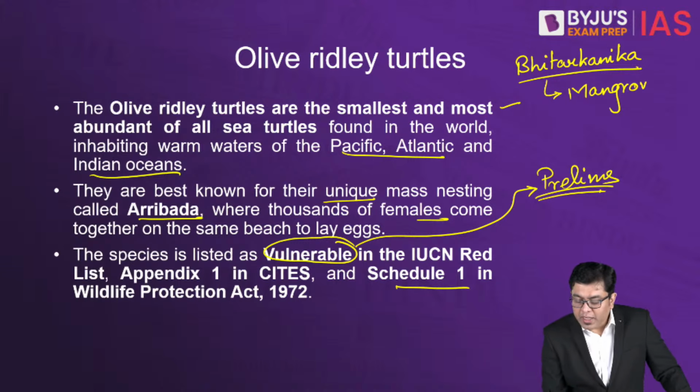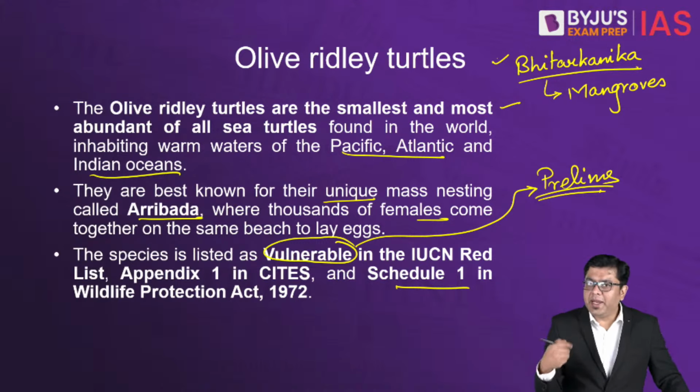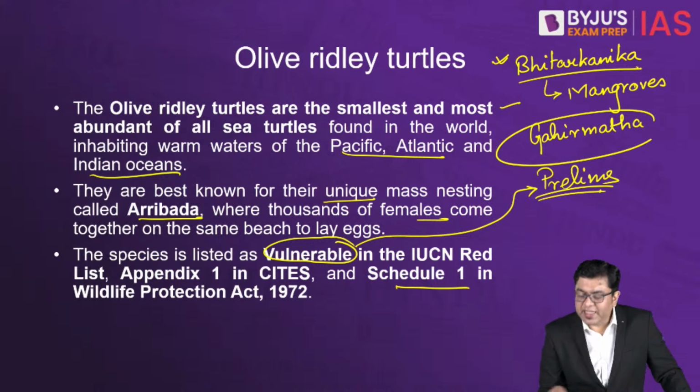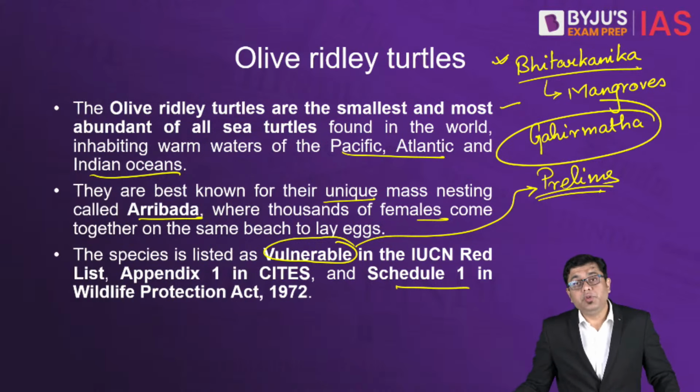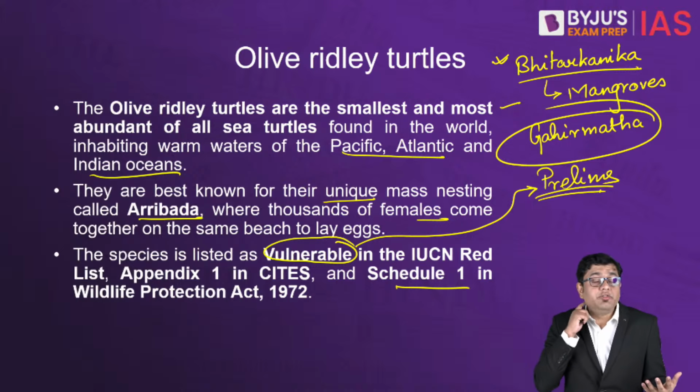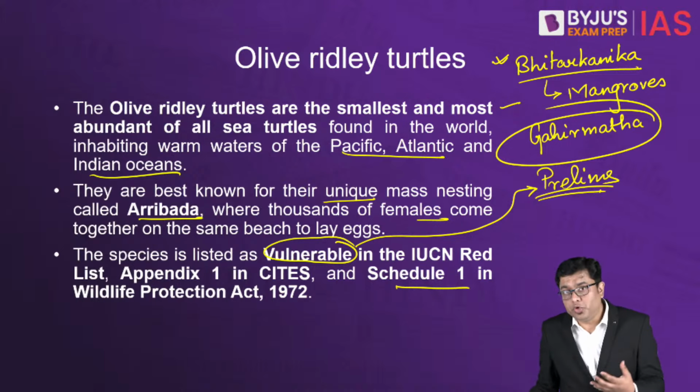And also, along with Bhitarkanika, in the neighboring area of Gahirmatha, that is also where these turtles come to nest, and that entire process is something which is referred to as arribada. Now, these turtles have lost a significant amount of their habitats, and many of them have been lost due to hunting and poaching as well.